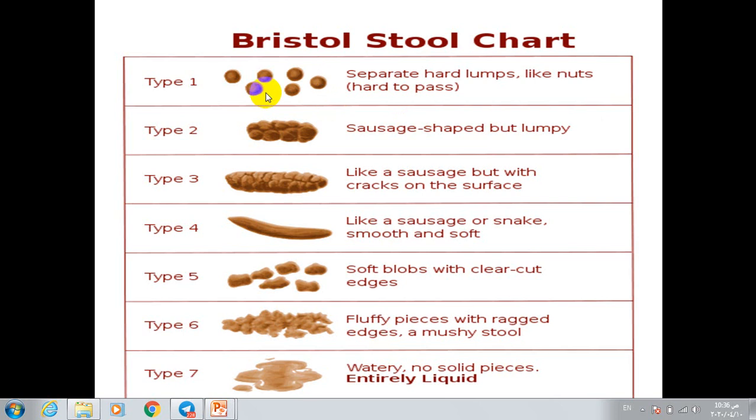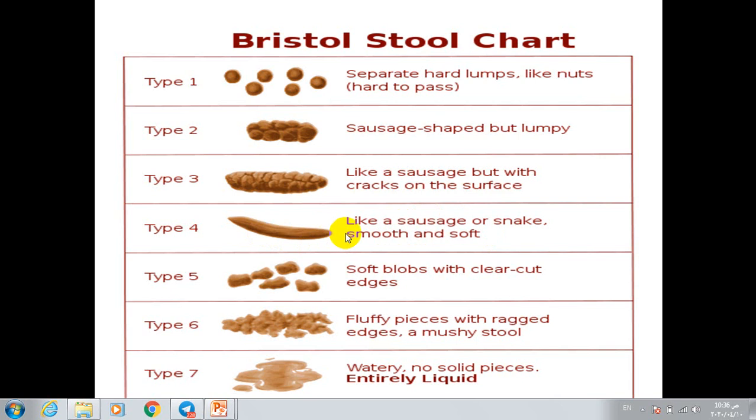So you look at type 1, separated hard lumps like nuts. This is hard stool. Type 2, sausage shape but lumpy, is also considered hard stool. Type 3, like a sausage but with cracks on the surface, is most likely normal stool. Type 4, like a sausage or snake, smooth and soft, is also normal stool.